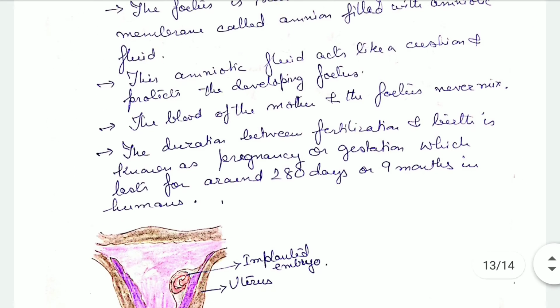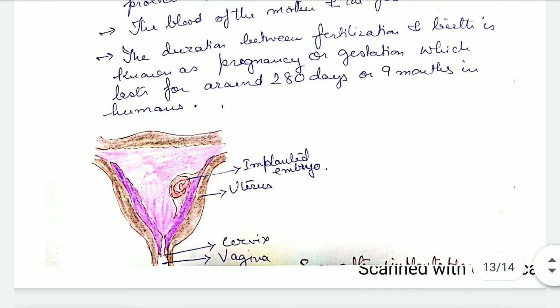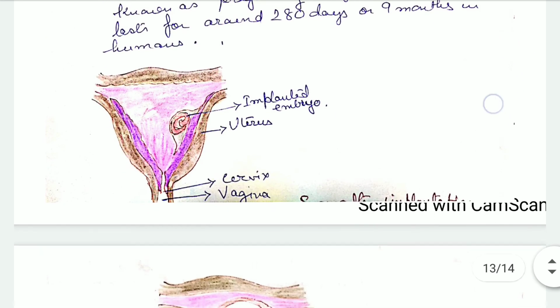Now, the blood of the mother and the fetus never mix. The duration between fertilization and birth is known as pregnancy or gestation, which in case of humans is 280 days or 9 months. Okay, so we come to the picture now.